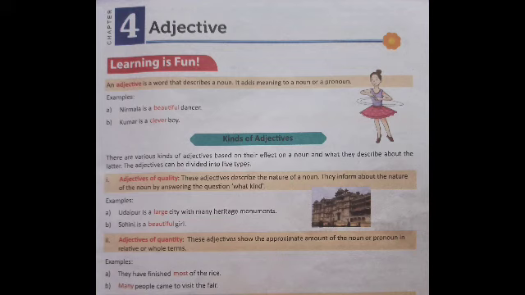Nirmala is a beautiful dancer. Here, beautiful is the adjective which describes the noun Nirmala. Next, Kumar is a clever boy. Here, clever is the adjective which describes the noun Kumar. So, an adjective is a word that describes a noun.